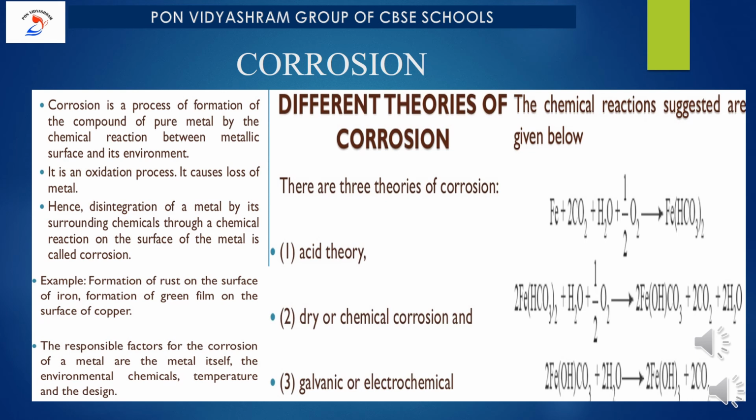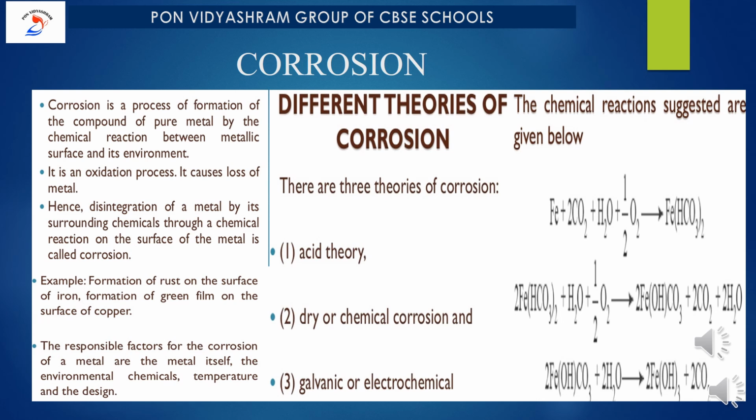Now the question is, what type of reaction is it? It is an oxidation process. Metals placed higher in the reactivity series, such as iron, zinc etc., corrode very easily, and metals placed lower in the reactivity series, like gold, platinum and palladium, do not corrode.